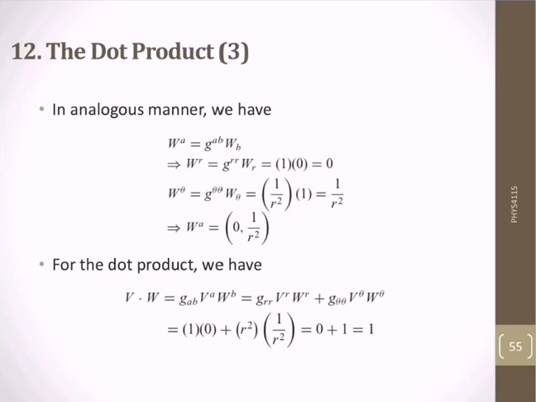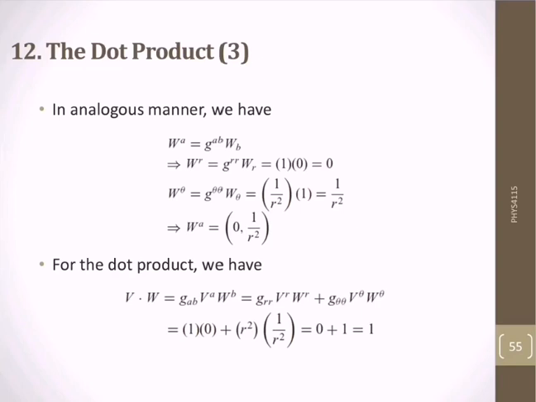In an analogous manner, we have w_a equal to g_ab w^b. This is the second vector. We do the same with the second vector w and calculate its elements. So vector w_a will be equal to (0, 1 over r squared).